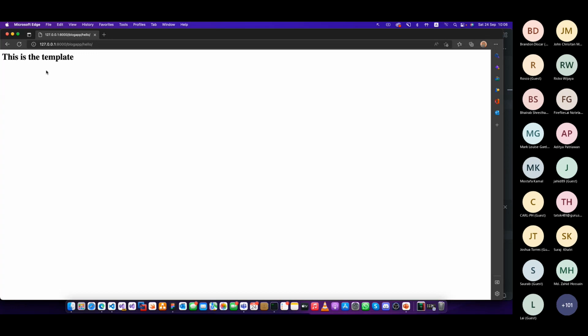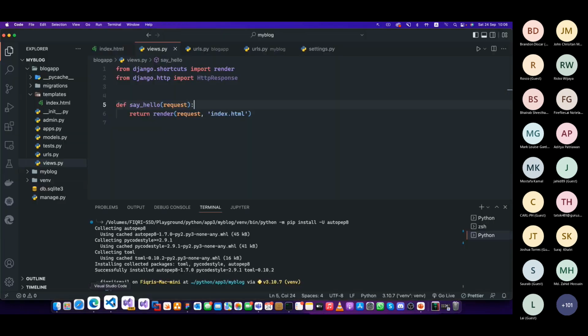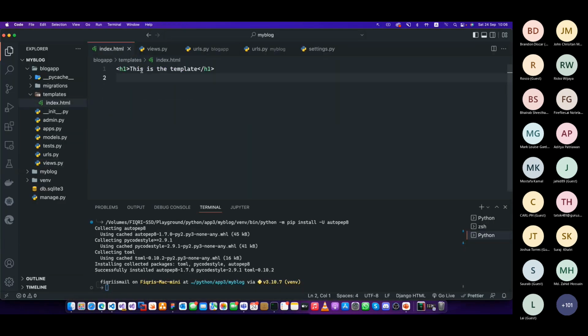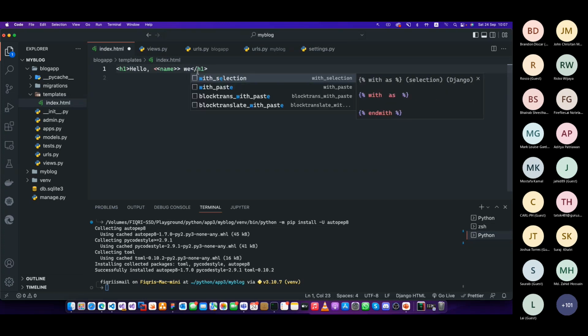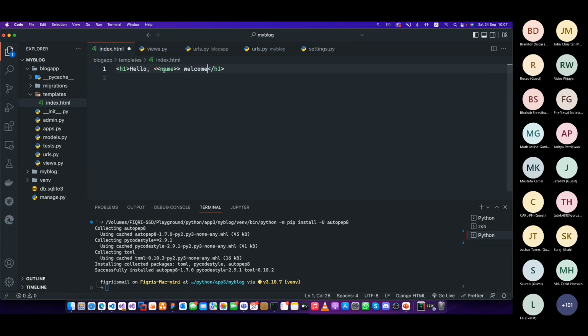Still we haven't sent any data from our controller to the view. This is how you do that. Go back and go to the index. Let's say, hello, some name. Here we can just say some name. Welcome. We're going to pass that name from our controller.